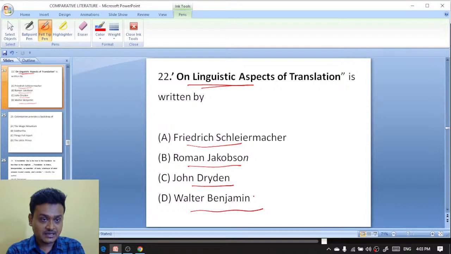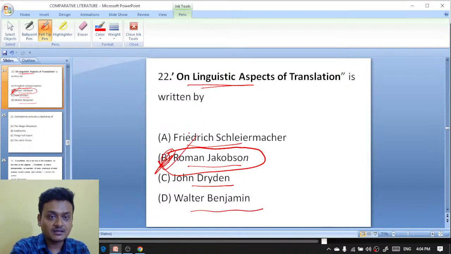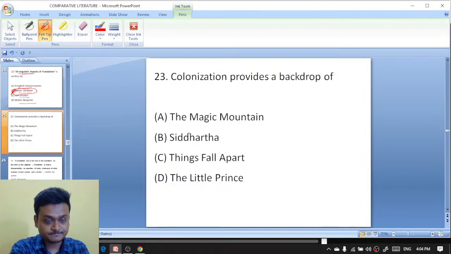Roman Jakobson has written On Linguistic Aspects of Translation. Very good, Aditya Singh. Roman Jakobson is the right answer. Next question.